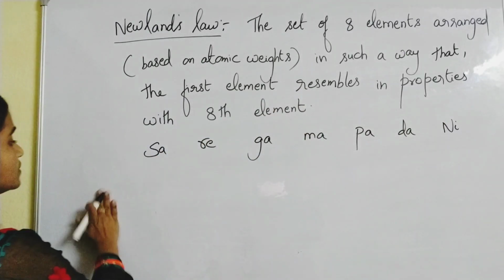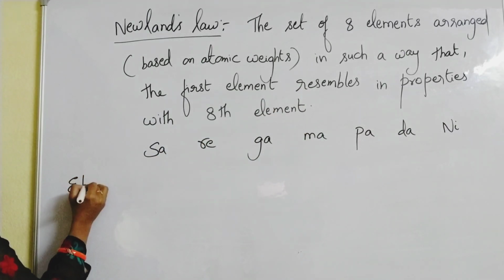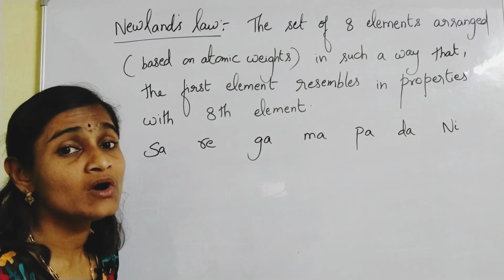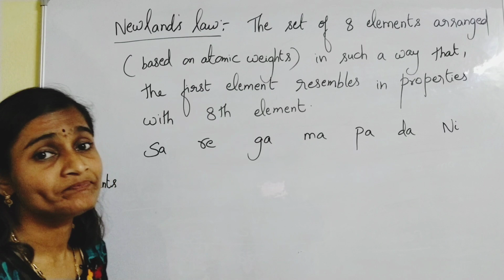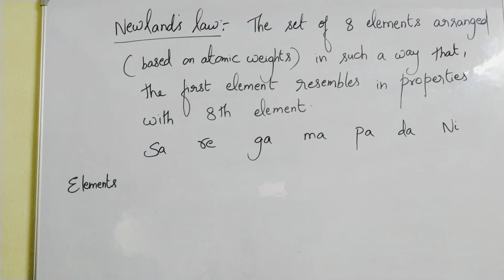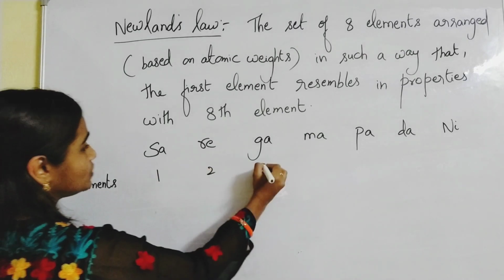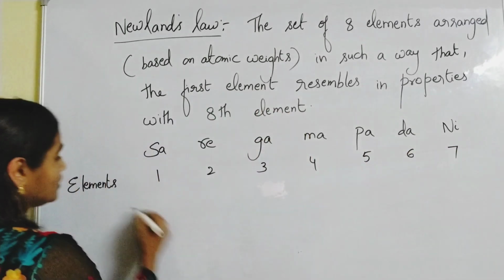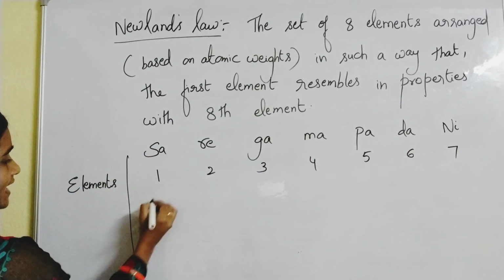So elements also are arranged based on atomic weights only. Please remember, elements based on atomic weights. So let us learn 1, 2, 3, 4, 5, 6, 7, and now let us learn about the elements.